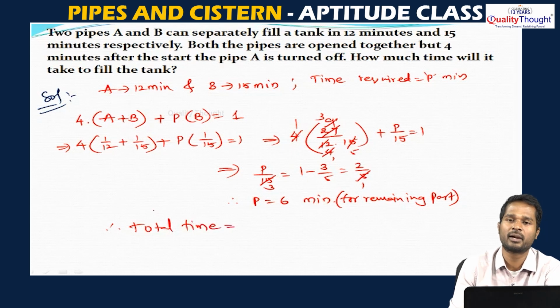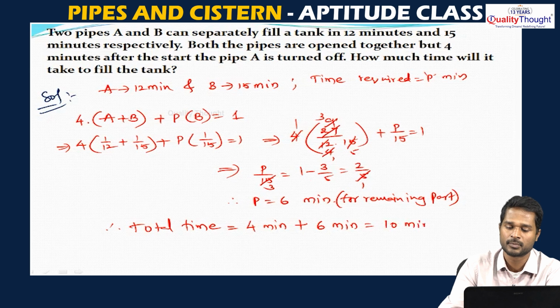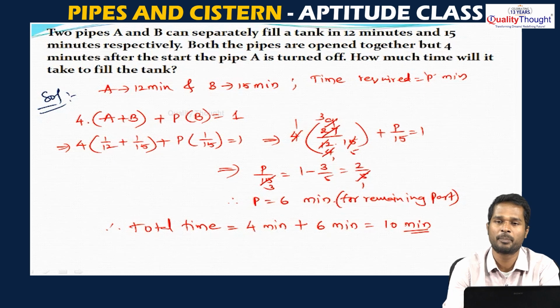First A and B worked for 4 minutes, and after 4 minutes A is closed and B alone worked for another 6 minutes to fill the remaining part. So, the total time required is 4 minutes plus 6 minutes, that is 10 minutes. So, the tank will be filled in 10 minutes in total, even though pipe A is closed after 4 minutes of working together.